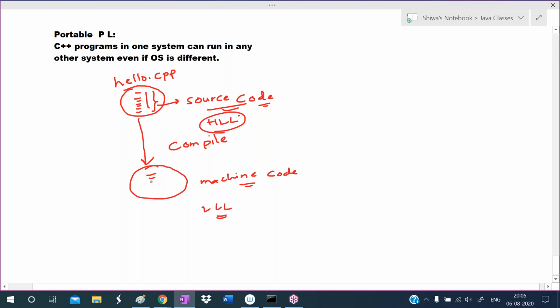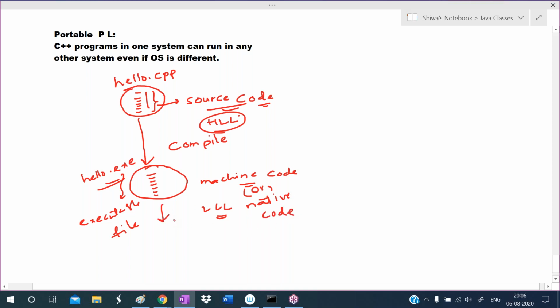That machine code will be placed in one particular file. That file name is hello, but the extension is exe. This is called an executable file. Exe stands for executable. The executable file contains machine code, or you can say native code. This is the operating system's language.